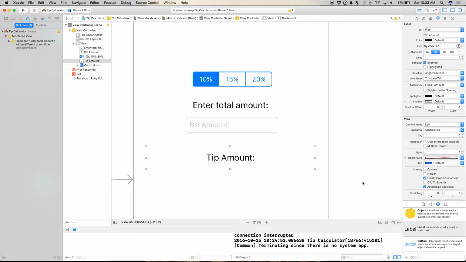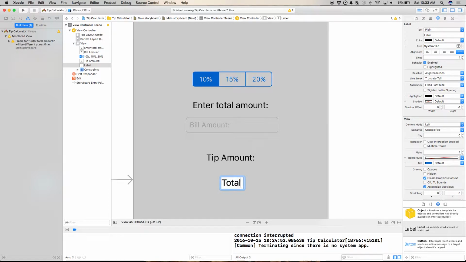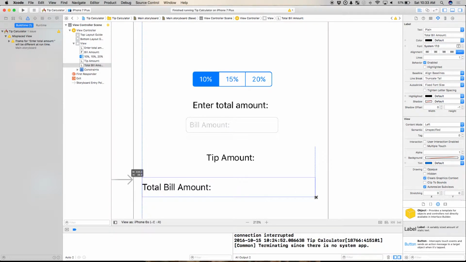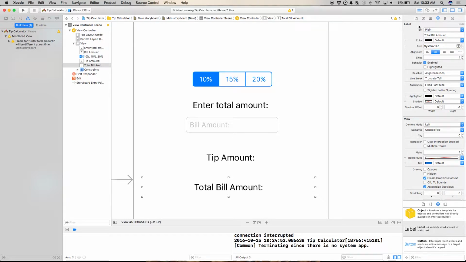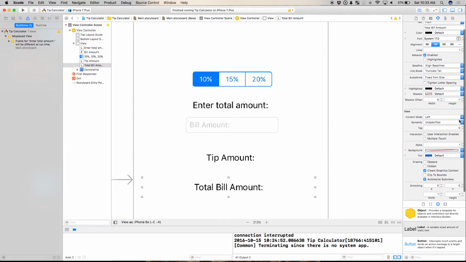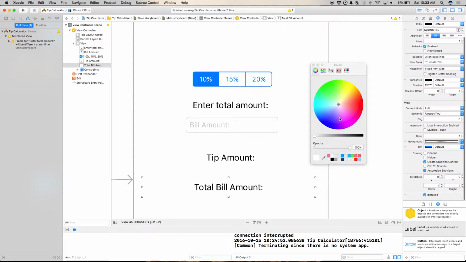If you do, it's not my fault. Okay? I'm going to drag another one down here. I'm going to say total bill amount. Okay? And I'm just laying these guys out. I'm going to center it the same way with alignment right here. If I wanted to change the text color, I could do that. If I wanted to change the background color of these things, I could do that. All right? I'm not going to because we're going to keep this super simple.